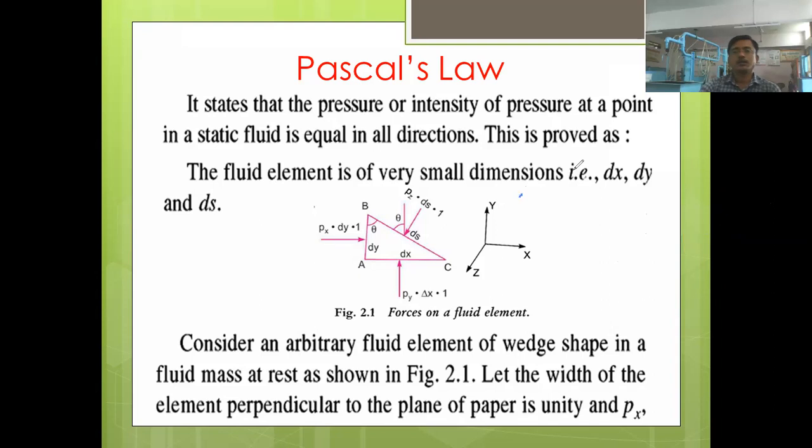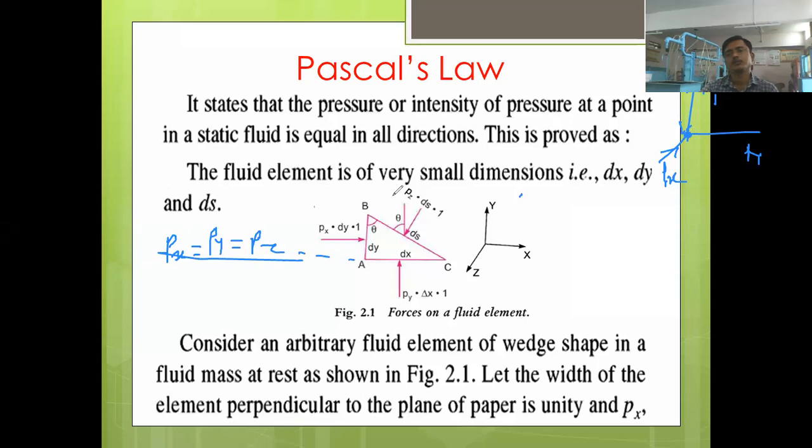So how can we define Pascal's law? It states that the pressure, or intensity of pressure, at a point in a static fluid is equal in all directions. Just now we have discussed this. That is, suppose Px, Py, Pz are the pressures acting at the same point, then Pascal's law says that Px must be equal to Py, which must be equal to Pz, and so on.